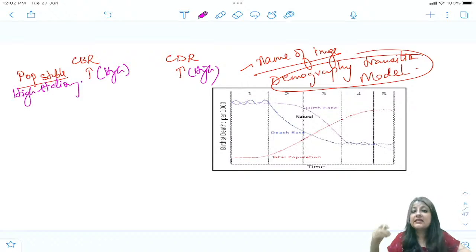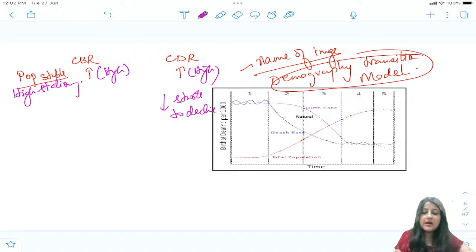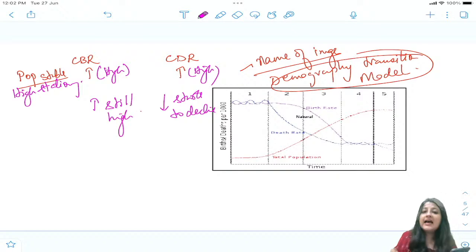Then what happens? The country starts to develop, hospitals will be built, they will start tackling the death rate first rather than family planning. So they will start to decline the mortality. So CDR starts to decline. Right now nobody is bothered about the CBR. Whatever is the CBR, we don't care right now, because we first have to decline the death rate. So CBR is still high.